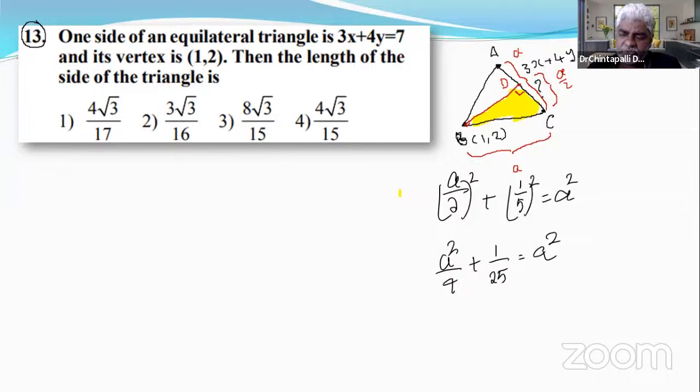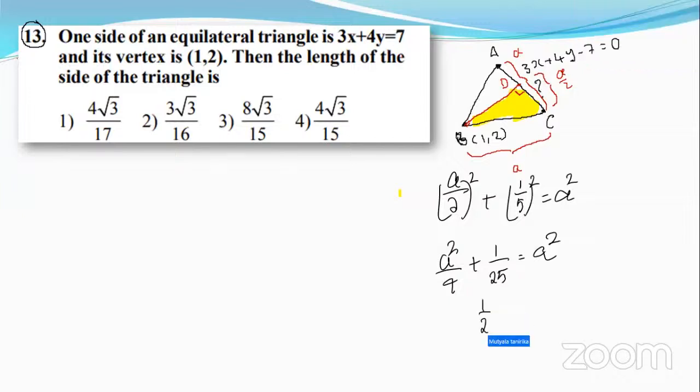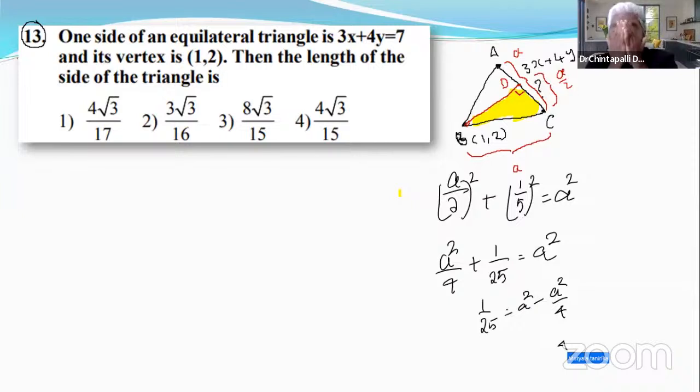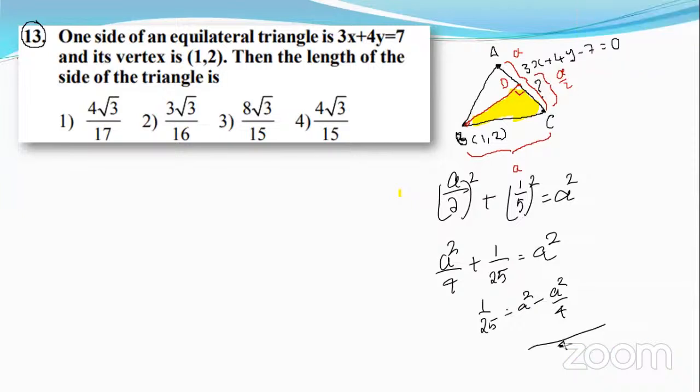Bring a square by 4 to that side. So 1 by 25 equals a square minus a square by 4, that is 4a square minus a square over 4, so 3a square by 4.